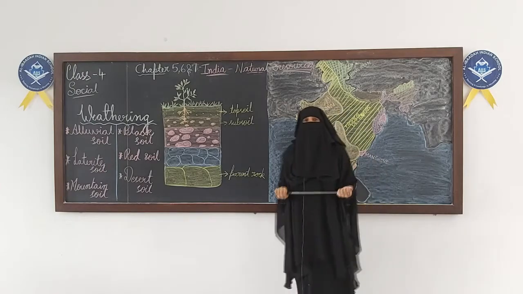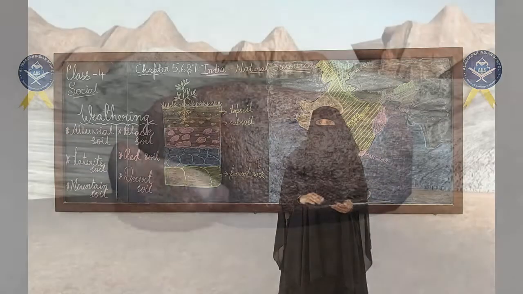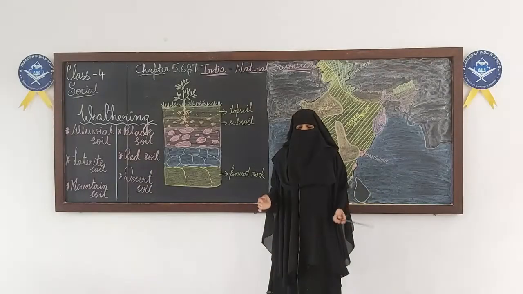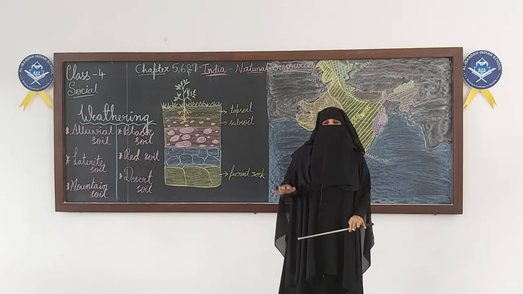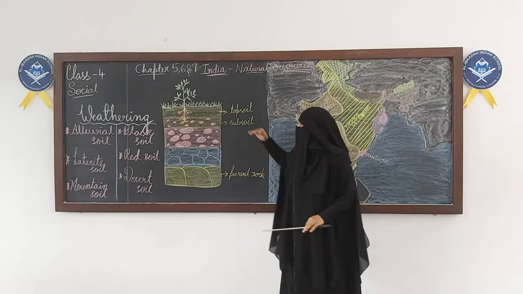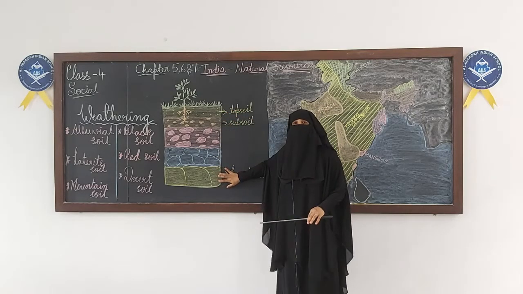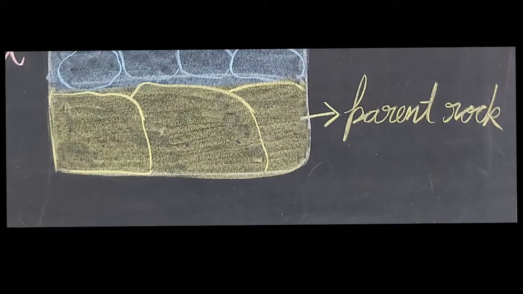Now, how is soil formed? Soil formation is a very long process, okay? It takes millions of years. Earth's crust goes through a lot of processes and then it becomes topsoil. First, it is a big rock, called parent rock.